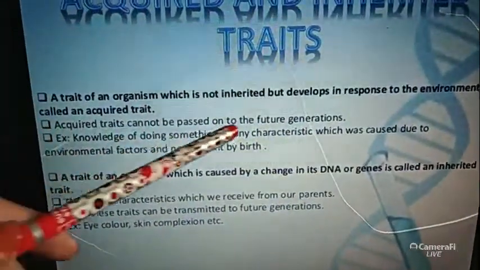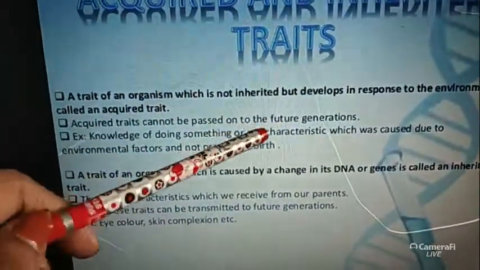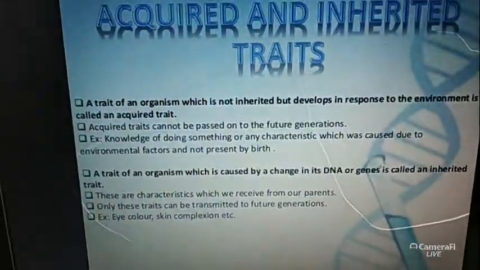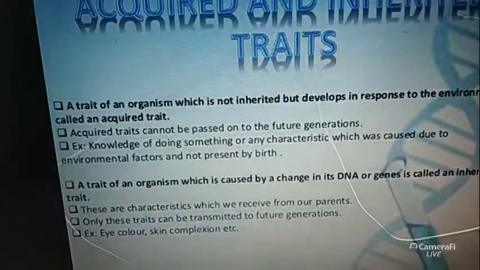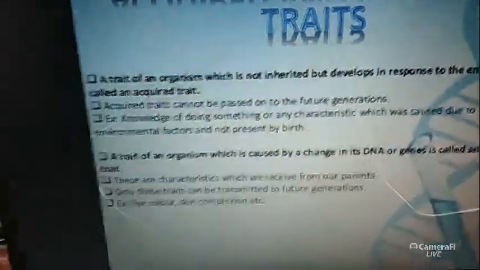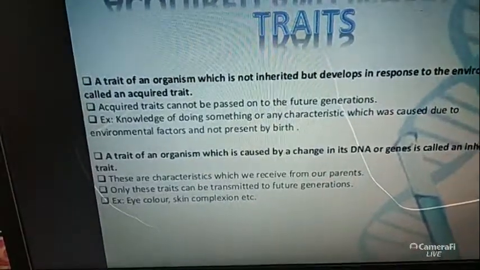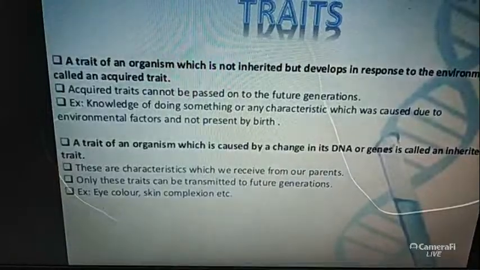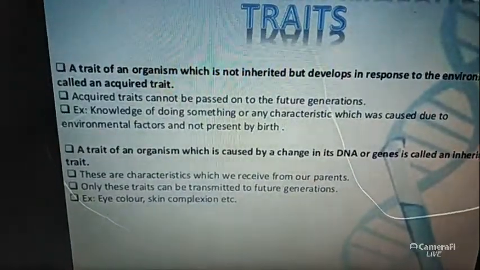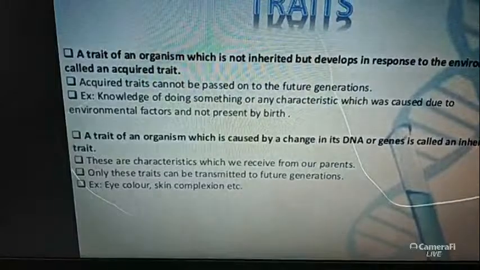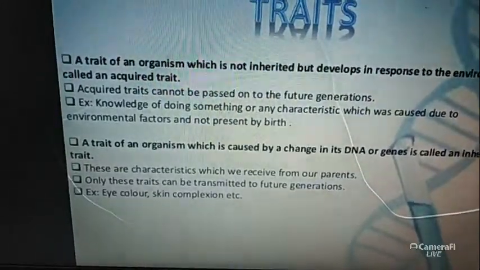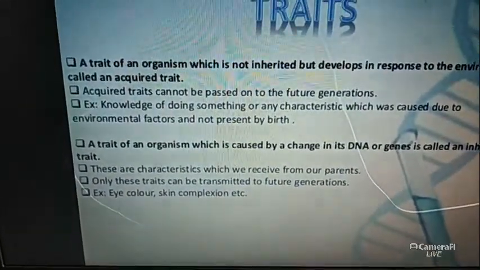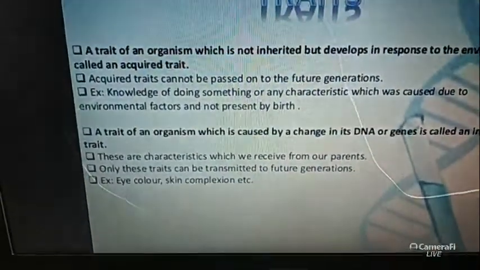Acquired traits cannot be passed on to the future generation. This is the main point of the acquired traits, because this is our gathering knowledge, not our hereditary material. Why can't these acquired traits be passed on to the future generation? Because this is our gathering knowledge for our better survivability, for better existence. But this is not our hereditary material that can be passed from the parents to offspring, generation after generation. Only the hereditary material is passed to the future generation, not the acquired traits, not the gathering knowledge.